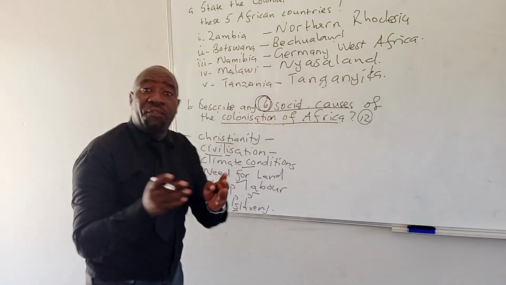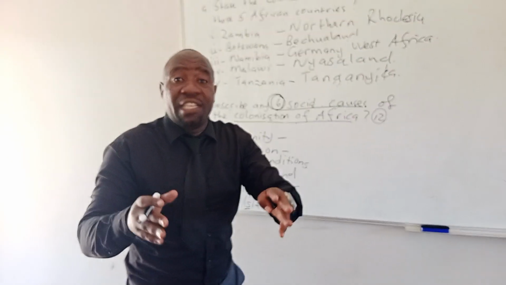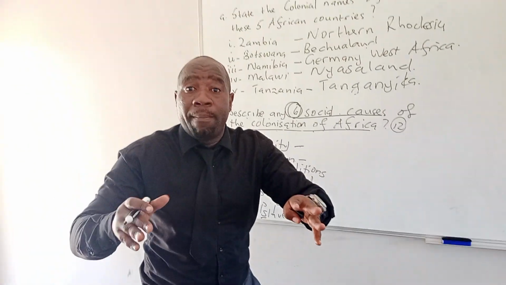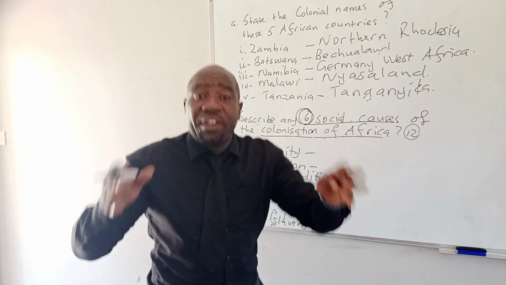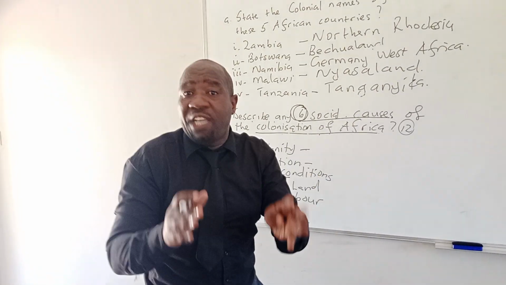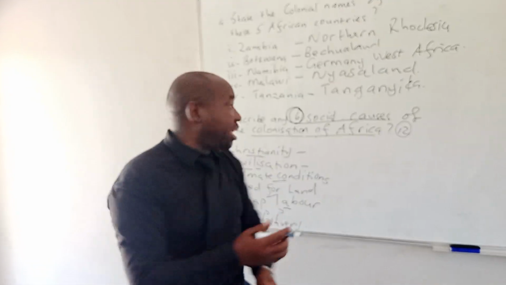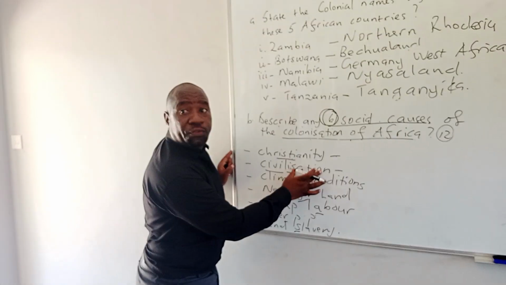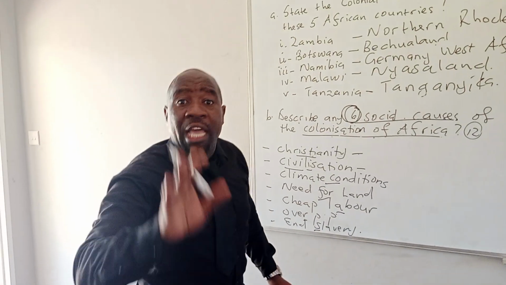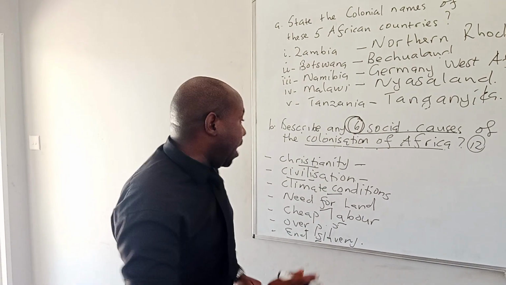The need to civilize the Africans. Africans were barbaric according to them. They were uncivilized. We see that they regarded Africans as half child, half devil. So they wanted to civilize the Africans. They wanted to build schools for the Africans. That on its own led to the colonization of Africa.